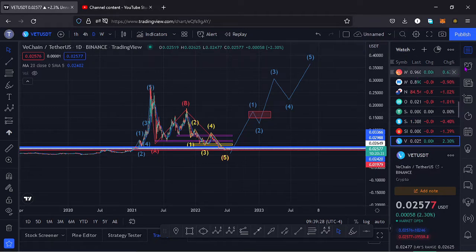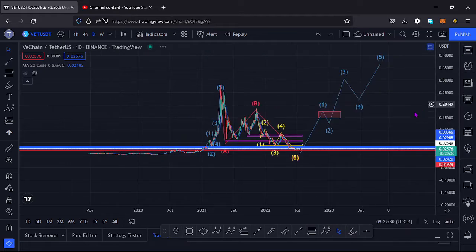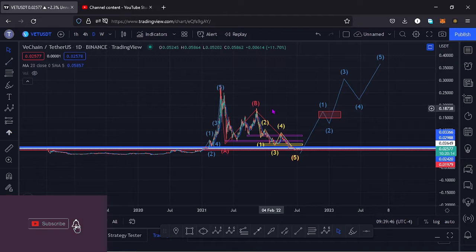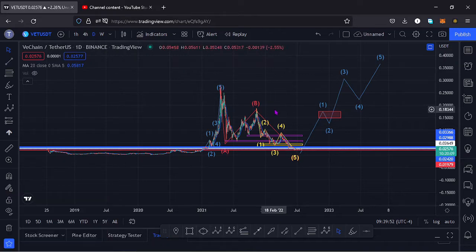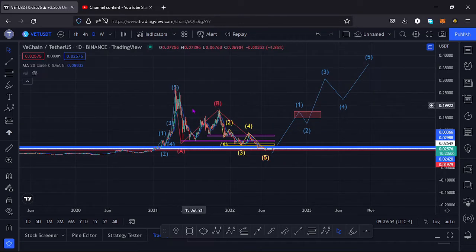And in this video I want to give the key scenarios that I expect to play out on this chart, basing my analysis on the Elliott waves and the Fibonacci's, and also show you the key patterns that are formed on this chart. So if you're interested in such content, make sure that you stick around till the end of the video. I'll kickstart the video by giving a brief of what has been happening on this chart.